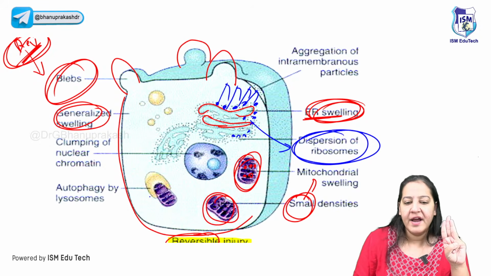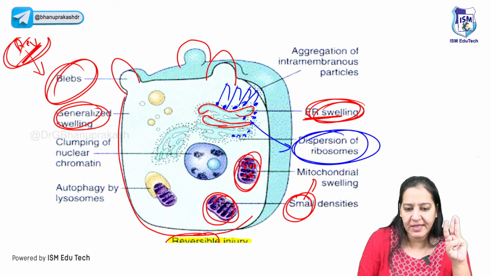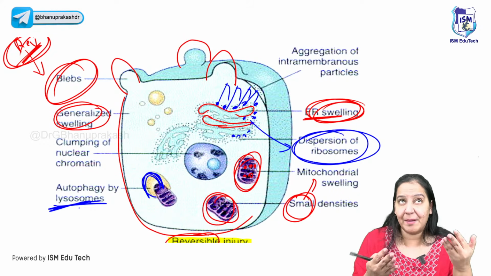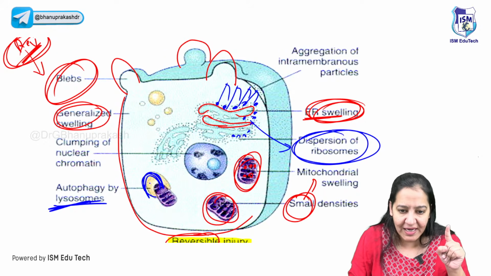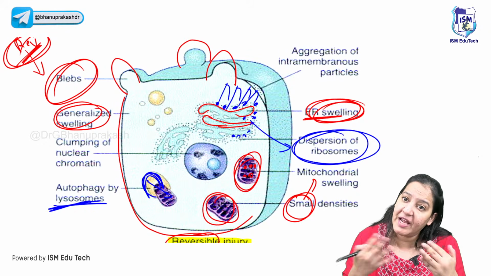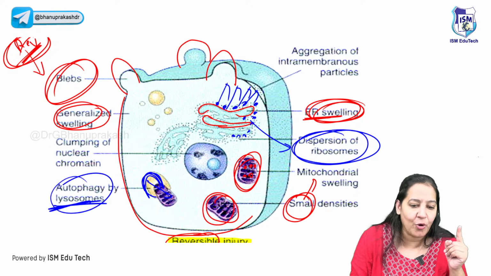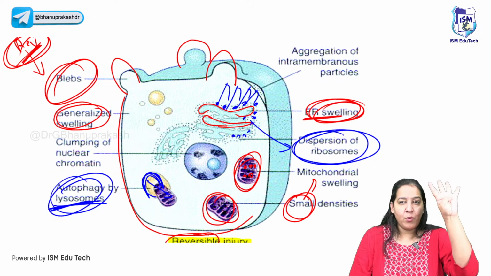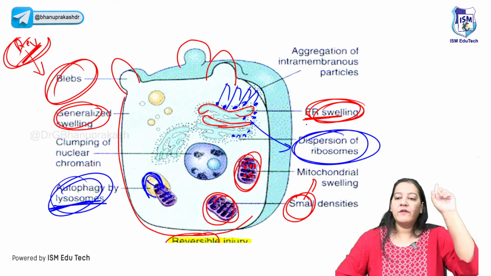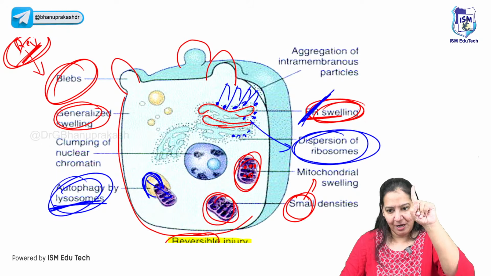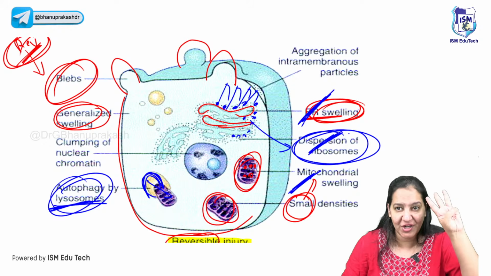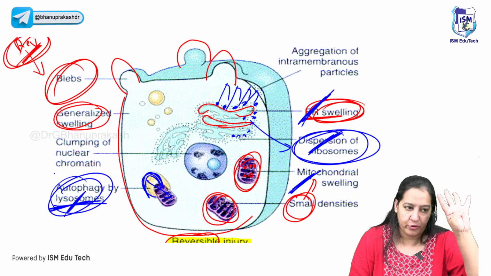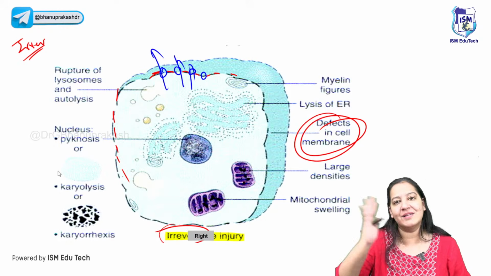The third thing, right? And lastly, the lysosomes. Can you see this yellow one? This is a lysosome. What do you mean by lysosome? A lysosome, when it is activated, eats its own cell organelles. So can you see the lysosome is eating its own mitochondria. So it is known as autophagy. So can you tell me the four organelles in reversible? You will say, ma'am, the endoplasmic reticulum is swelling, number 1. Mitochondria with small densities, number 2. Ribosome disruption, number 3. And lysosome autophagy. Let me show you the same four organelles in irreversible.